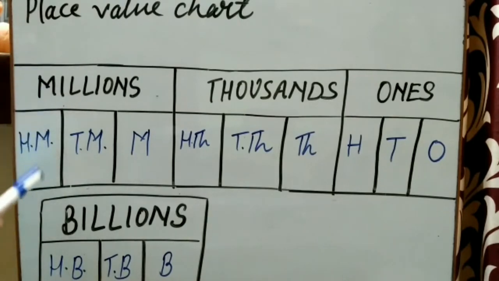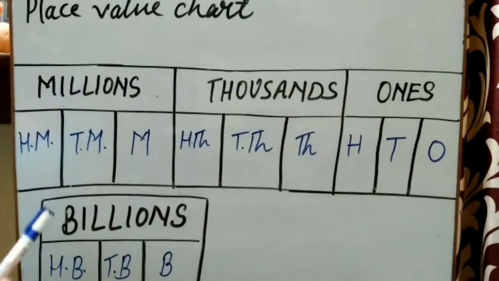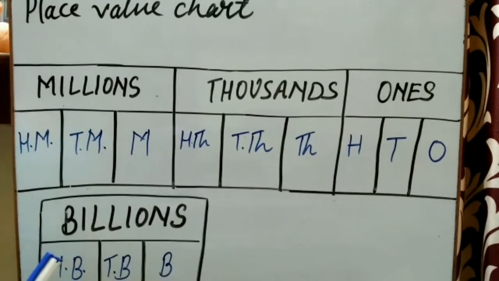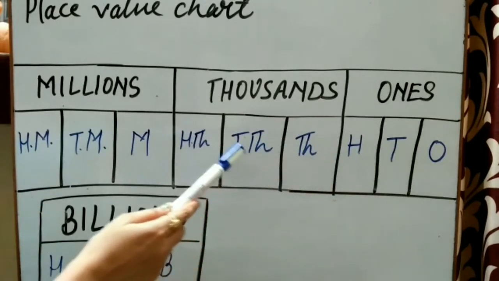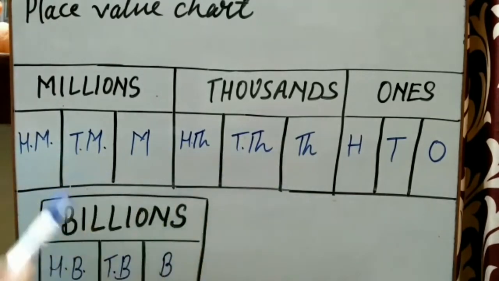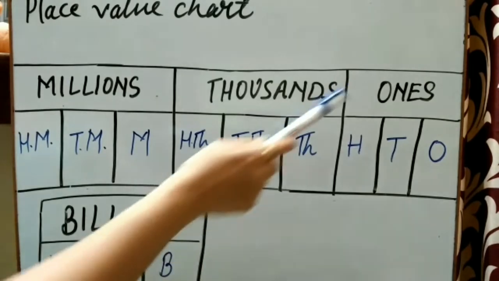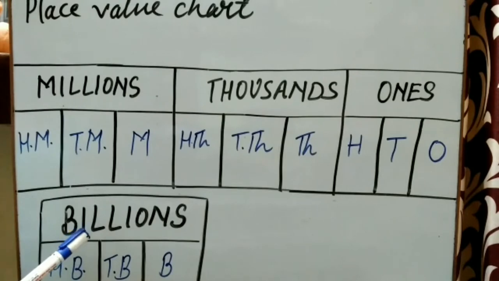This is the place value chart of the international number system. Ones, thousands, millions and billions are the periods of numbers. In the international number system, ones, tens, hundreds, thousand, 10,000, 100,000, million, 10 million, 100 million, billion, 10 billion and 100 billion, all these are the places of the numbers, and ones, thousands, millions and billions are the periods of numbers.